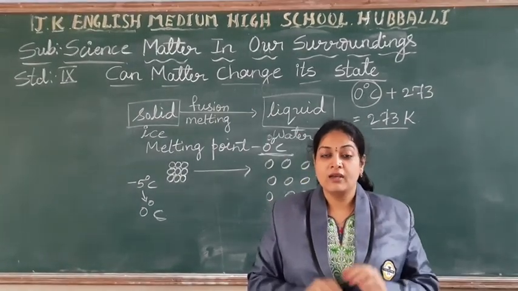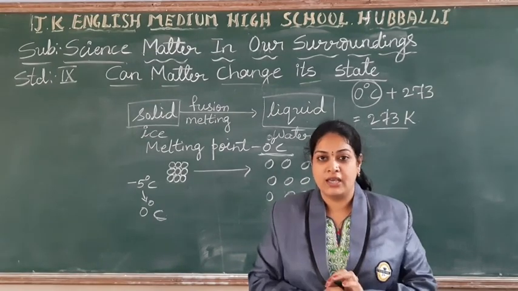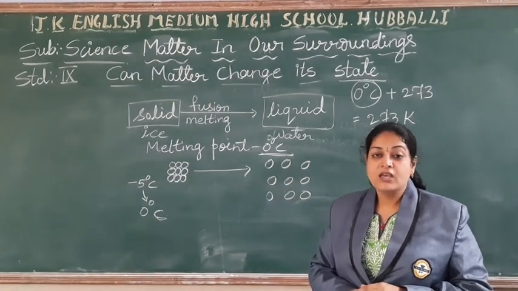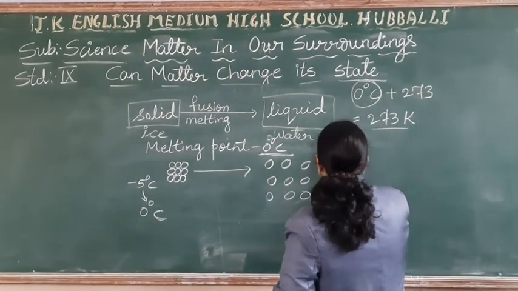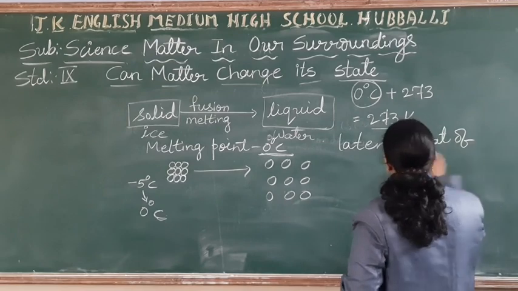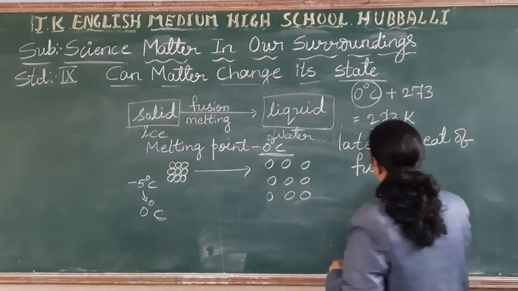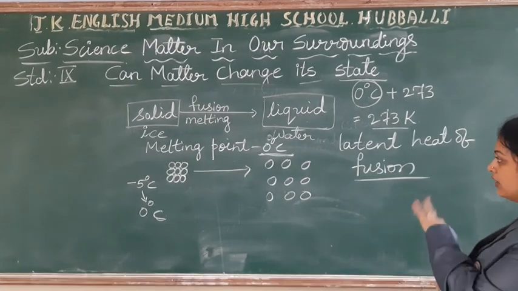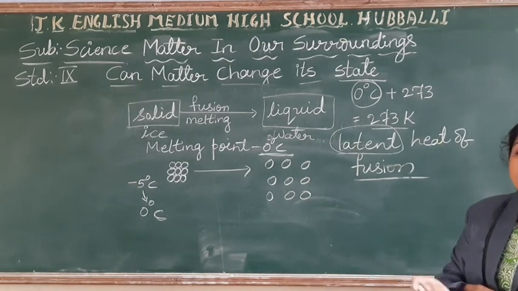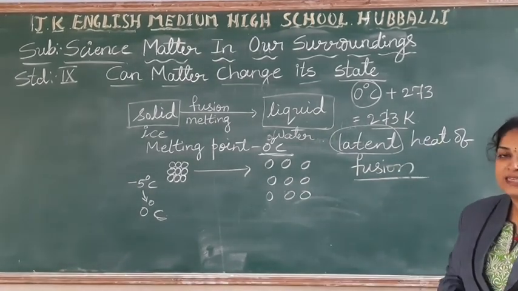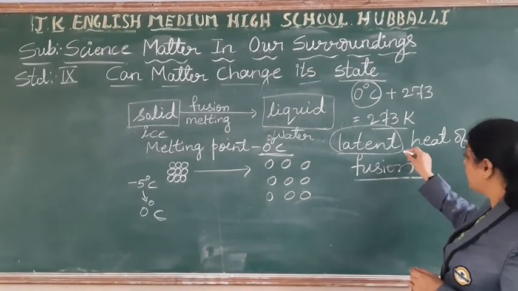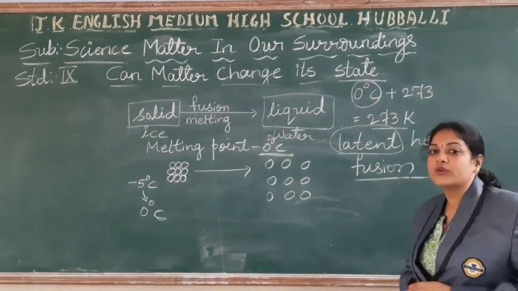It is present in the atmosphere, but still it has stored some energy to convert it from solid to liquid form. So that we are going to call latent heat of fusion. Already you know the meaning of fusion, conversion of solid to liquid. So latent means hidden energy. For some time it is maintaining 0 degrees Celsius. So that hidden energy is present in this. That is called latent heat of fusion.